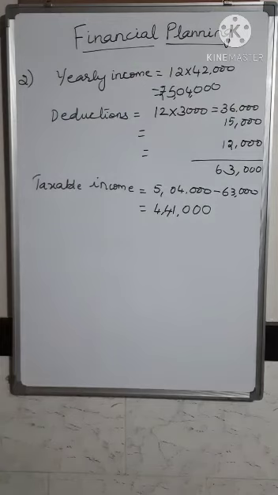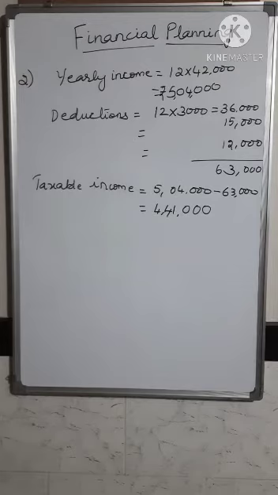Now we'll go to the table and see where this amount will come under. 4,41,000 comes under the second column, that is 2,50,001 to 5 lakhs.